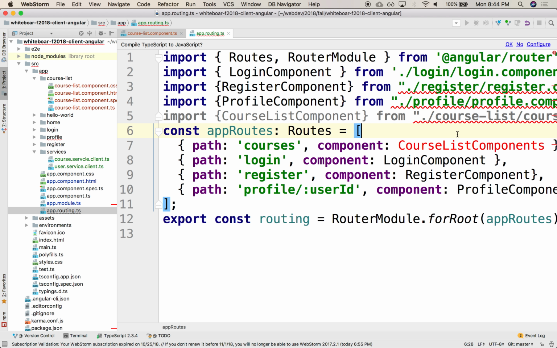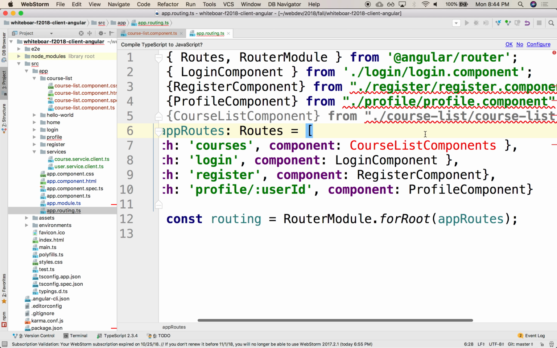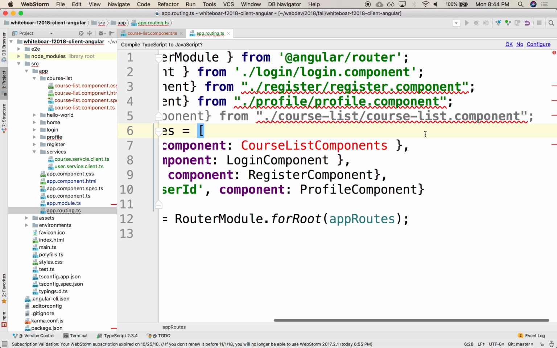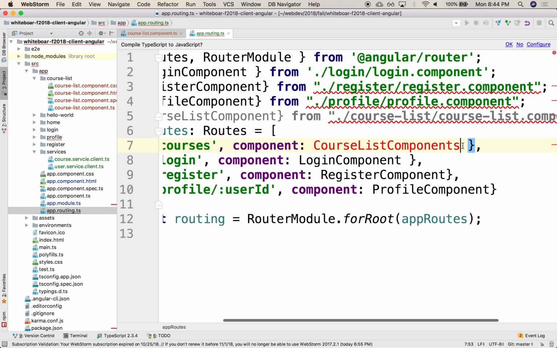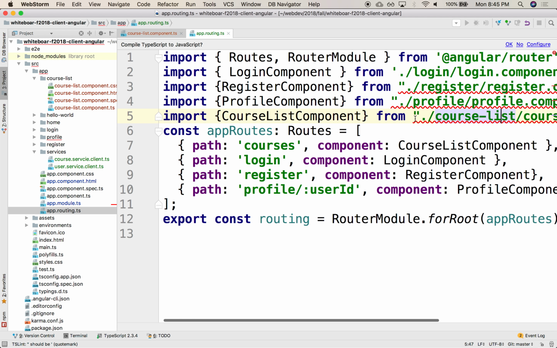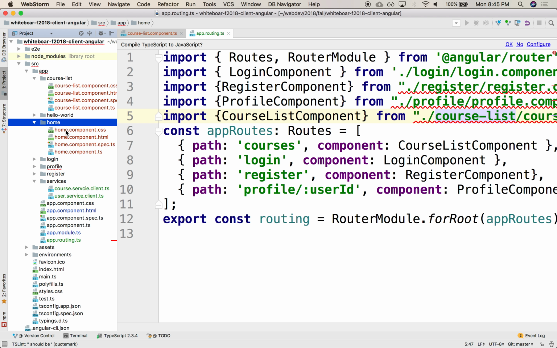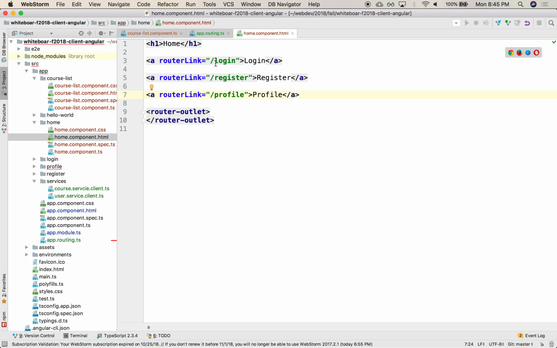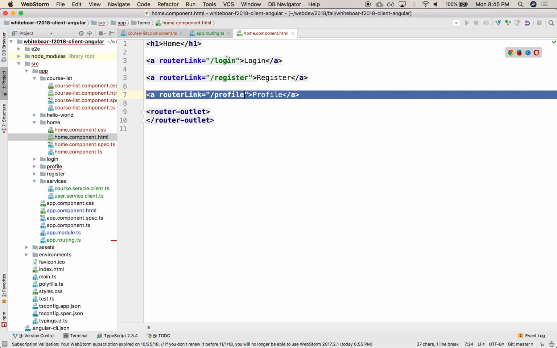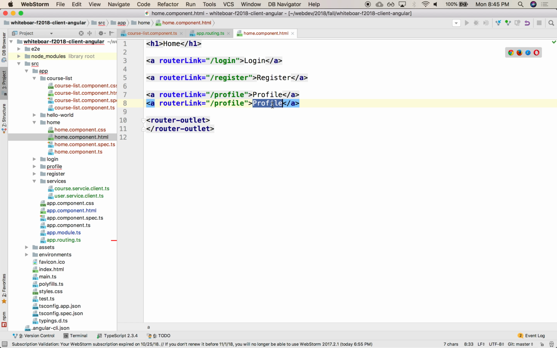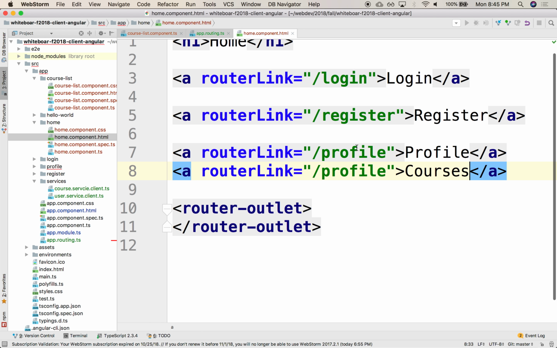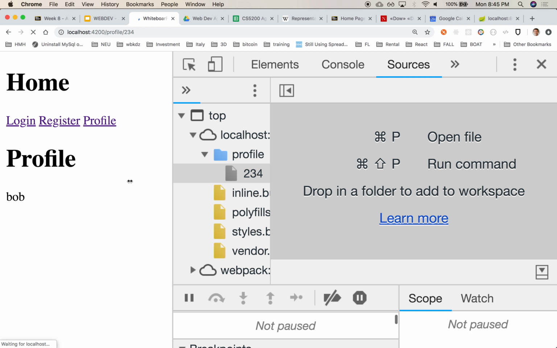Unresolved variable. What? Did I misspell it? Oh, component. Yeah, sorry. So in my home HTML, we can now add courses as one of the options. So this would be courses, and this would be courses. Something like that.